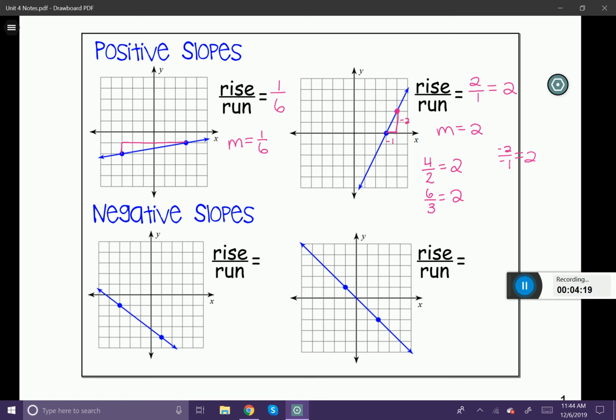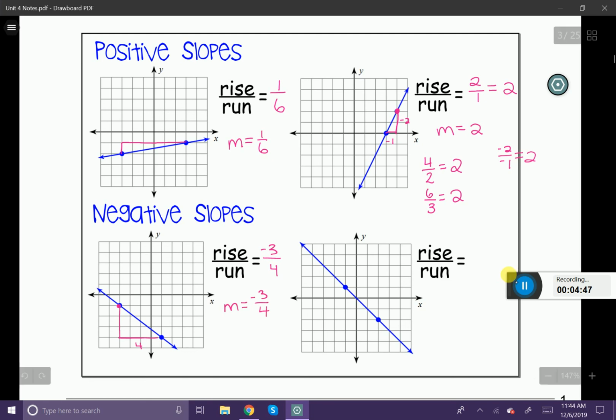Well, now let's look at 2 negative slopes. You can see by the picture that both of these are negative. Let's go ahead and calculate. I'm going to start at this point here, and I'm going to move to the other point. So I'm going to rise -3. Be very careful to represent your negative. And I'm going to run +4. -3/4 does not simplify, and therefore my slope is -3/4.